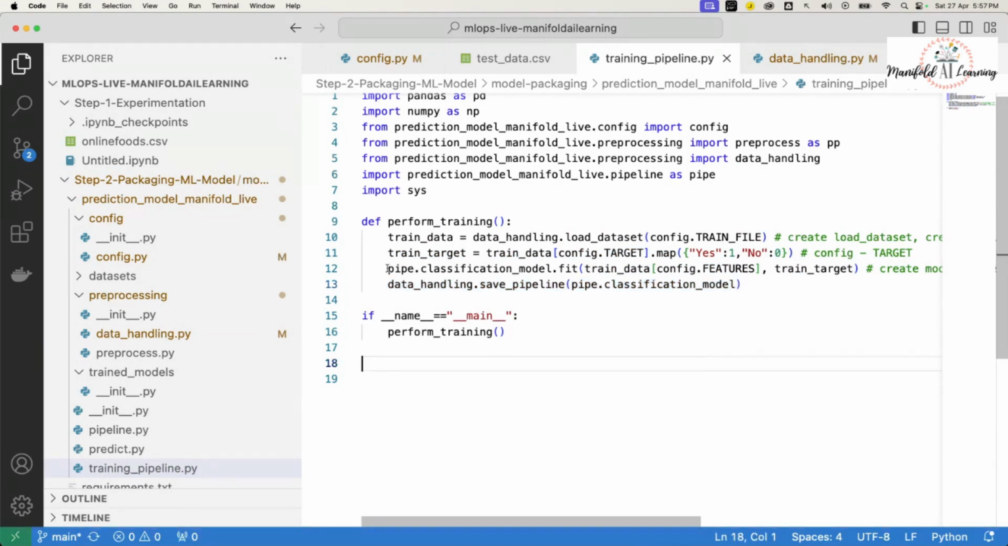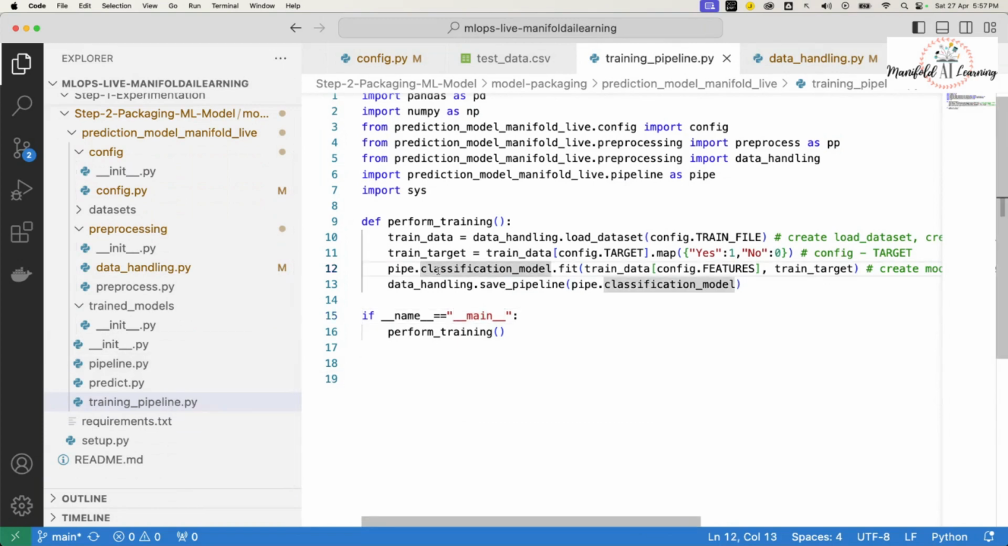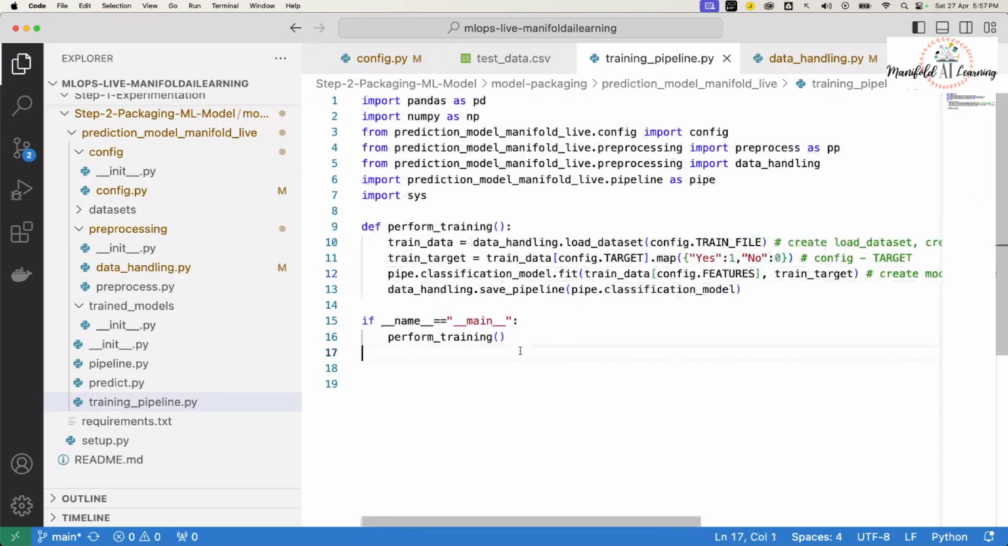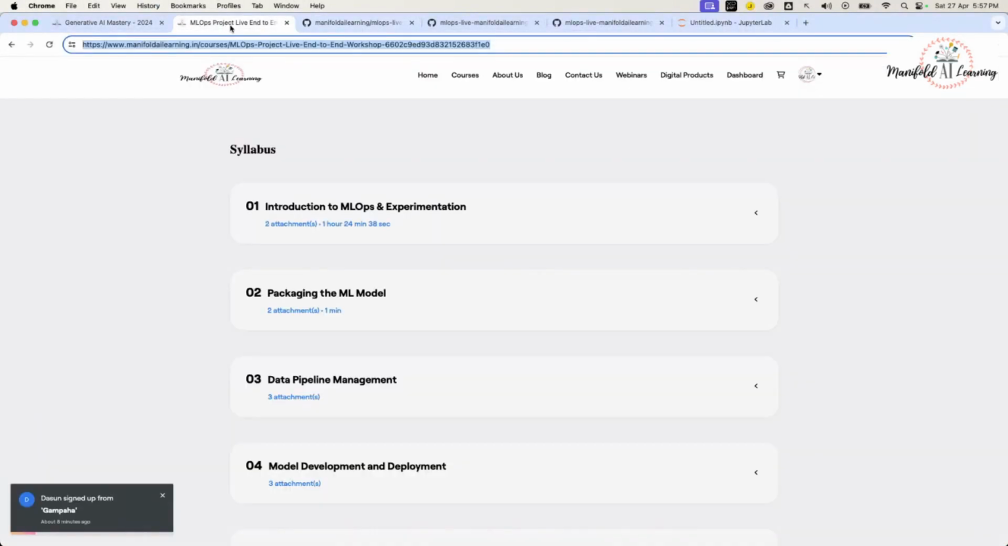Now, what is left for us is to be able to perform the classification. We'll have to create something inside this pipeline.py. So from this pipeline.py, we'll have to create this classification model, and post that we'll have to perform the fit. So that's the expectation right here, guys. We'll continue further of this implementation in our next session. With this, we come to the end of today's session on implementing the MLOps project live in a hands-on manner.